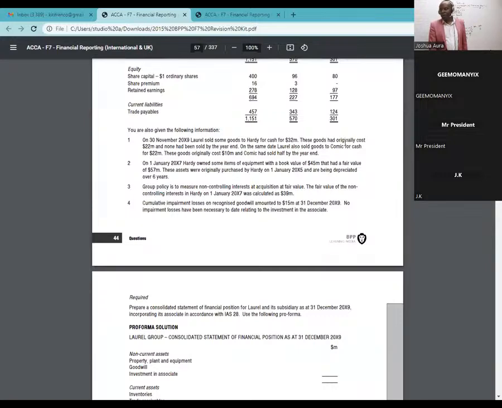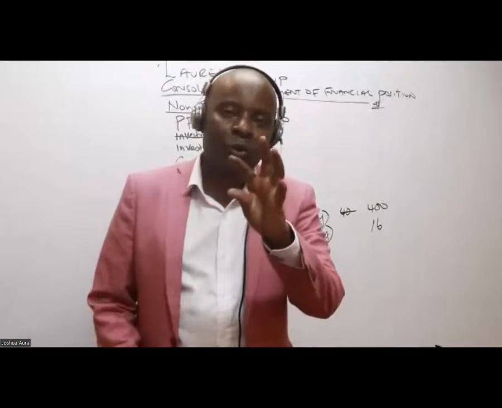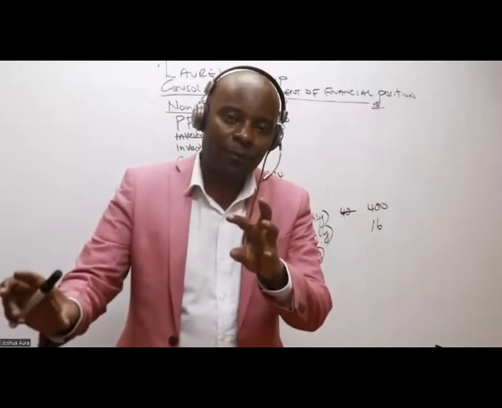These goods had originally cost 20. So they've given us cost, they've given us sales revenue. Whenever I see cost and revenue, to get profit, I will take revenue minus the cost.